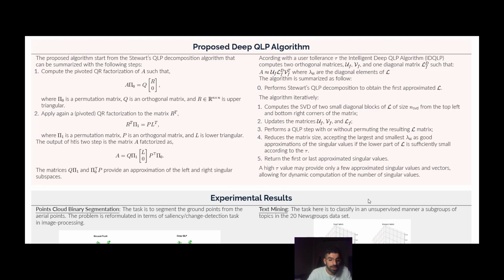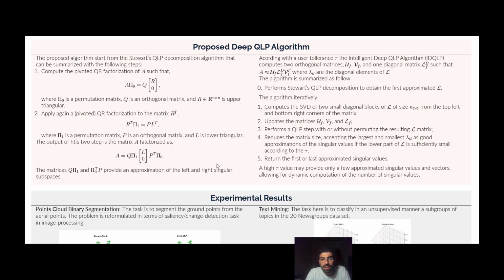So the algorithm works in the following way. First of all, we start with the QLP decomposition that computes two times the QR factorization in order to obtain an output where the matrix A is factorized as the product of the matrices Q, L, and P transpose. The matrices Q and P provide a good approximation of the left and right singular subspaces. So, according to the user tolerance tau, our Intelligent Deep-QLP algorithm computes the factorization as I showed before in the theorem. The algorithm is summarized as follows.